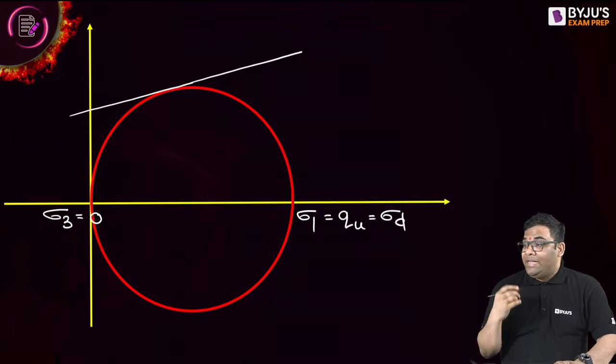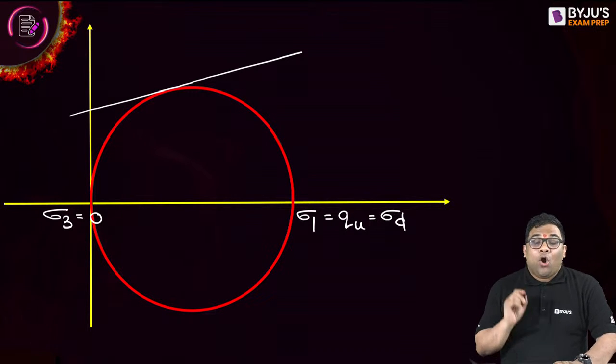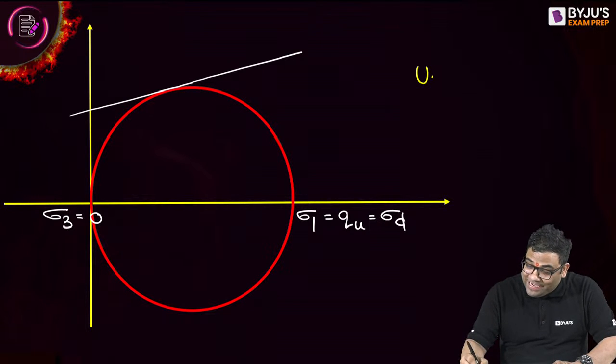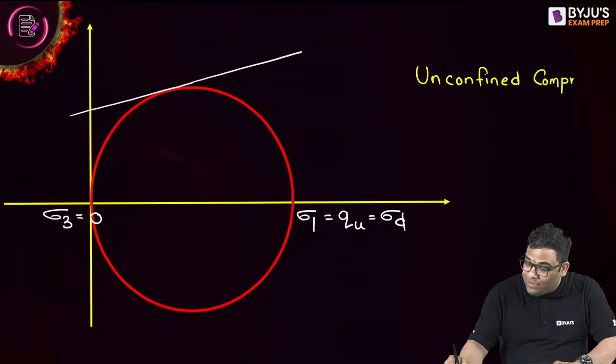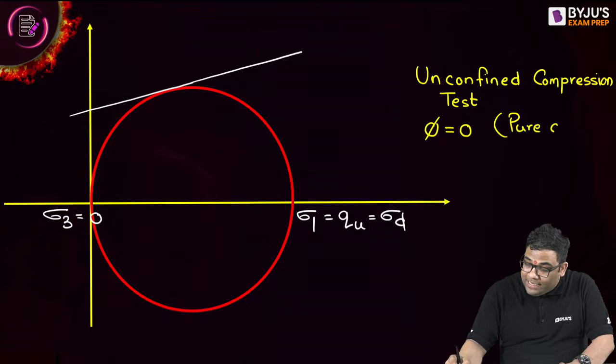This concept many students don't know, that in an unconfined compression test the phi is not always 0. How many people understood this concept for the first time in your life? Sometimes it is 0, in the case of pure clay.